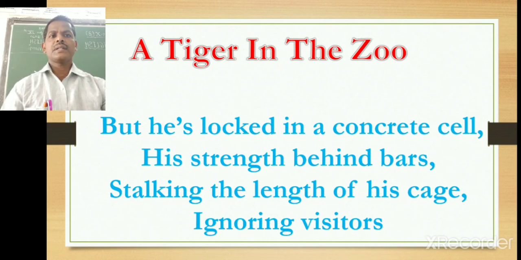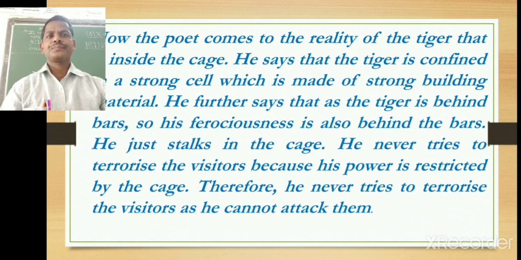Now the tiger has become powerless, stalking the length of his cage, walking slowly, only the distance provided in the cage, ignoring the visitors. And this time, the same people he could have seen in the zoo, being visitors, he will ignore them because it's of no use, because he cannot cross the bars and the barriers of the cage.